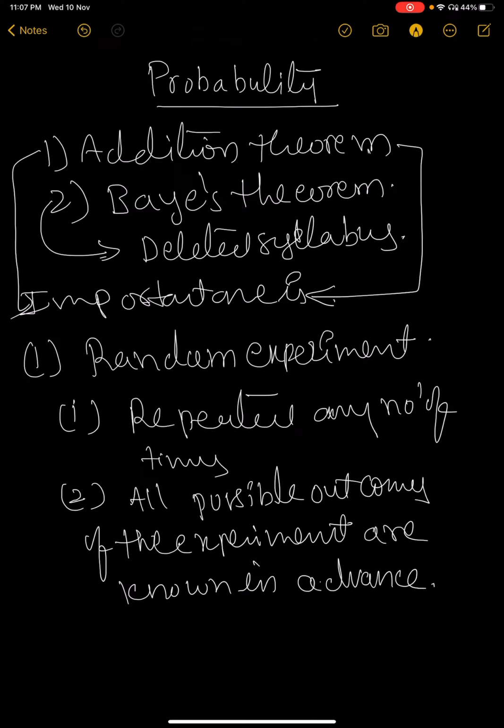Suppose, for example, you already wrote the first year exams. The possible outcomes, the result, is either pass or fail. Only two possibilities. If any student attempts the exam, writing the exam is an experiment, and the result is the outcome. The outcome may be either pass or fail. We know the outcomes in advance, but we can't say exactly that he is a pass or he is a fail.